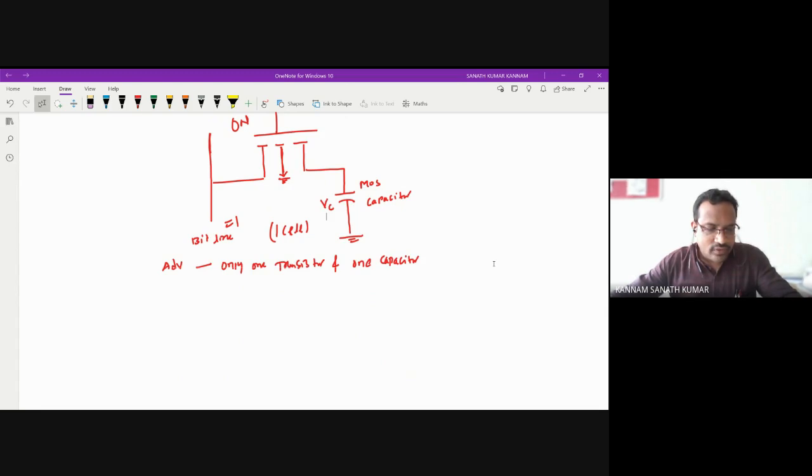DRAM only requires one transistor and one capacitor.